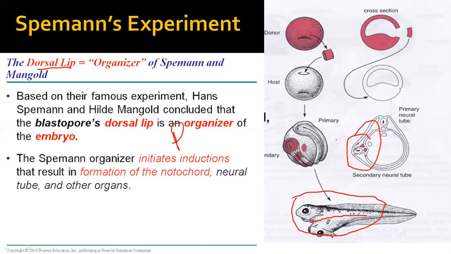Subsequent studies showed that many other cell types originate by inductive interaction, a process called secondary induction. For example, cells of the neural plate induced the neural crest in the embryo, as we have seen in neurulation. When this neural tube is formed, and this is the neural tube, this neural plate induced the formation of neural crest cells. These are neural crest cells.